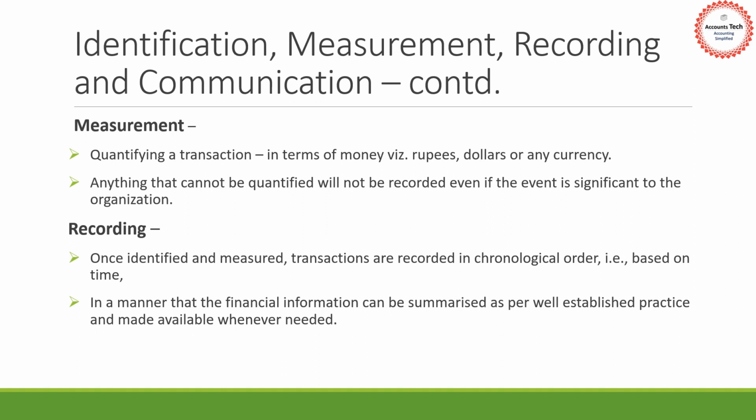Once identified and measured, I have identified an economic event and measured it in terms of money. Transactions are recorded in chronological order. This is very important. It has to be recorded on a timely basis. I cannot first put the transaction that happened on 4th December and then the one that happened on 1st December. No, it should always go according to time.